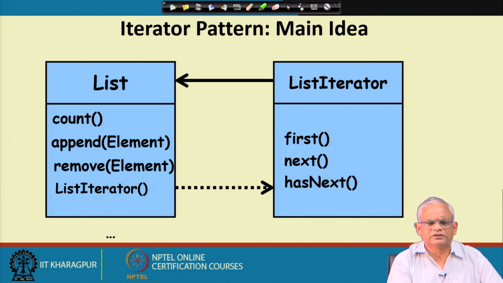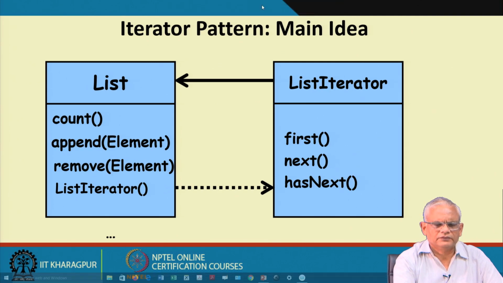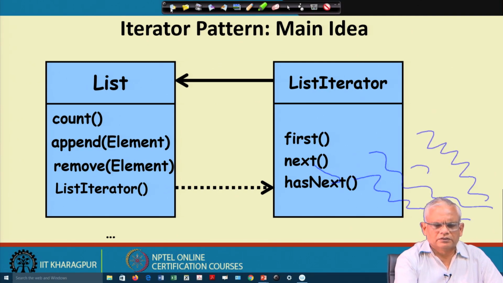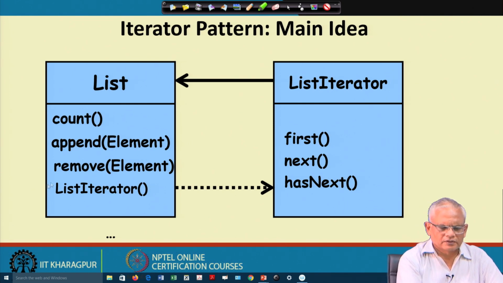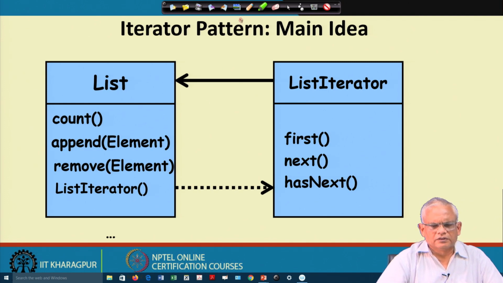The list iterator method creates the iterator, and once the list iterator is created, then we can have on that object the first, next, has next, etc. invoked.